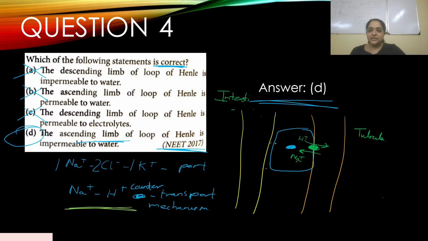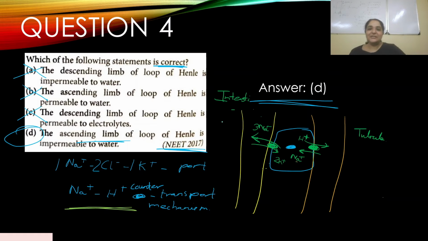Again there is an ATPase pump over here. We know that sodium is kicked out. That's how I remember it. 3 sodium kicked out, 2 potassium entered. So hydrogen ions are secreted into this tubule, and sodium is moving out. Now we need to understand how this hydrogen ion is coming. It's not that hydrogen ion is just present there for the job. No, hydrogen ion is being produced. Now, how is hydrogen ion being produced?